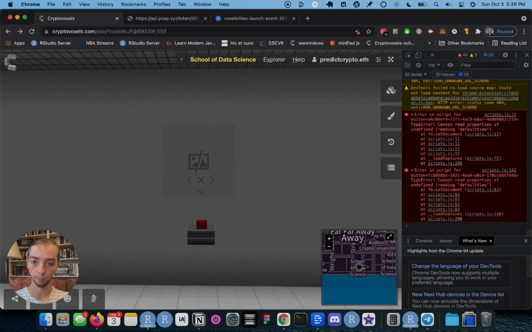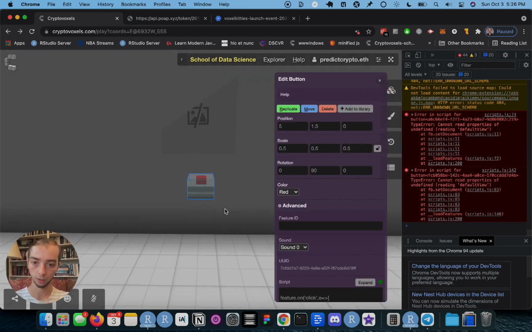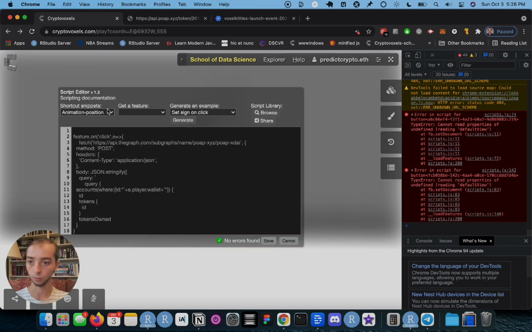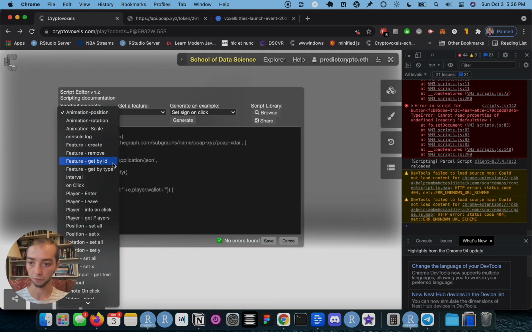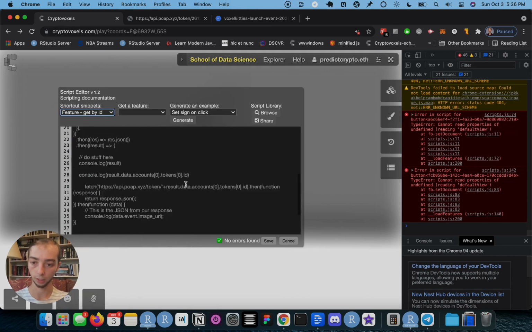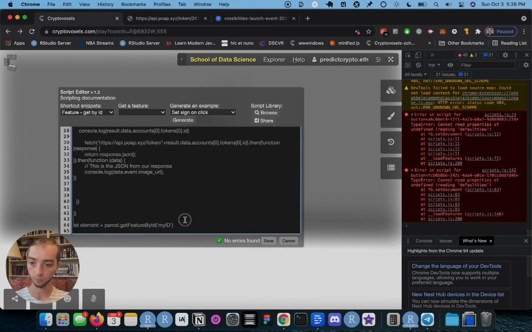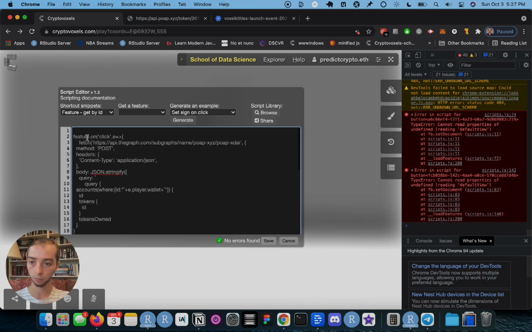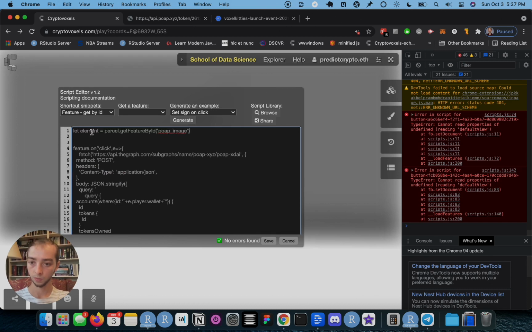Then I can go to my button here, go to the shortcut snippets, and do feature get by ID, which creates a new line. I added it here at the bottom. It says let element equals parcel dot get feature by ID. I'm going to say my ID is POAP image, and then move this to the top of the script. Now we have a new element within our script called element.